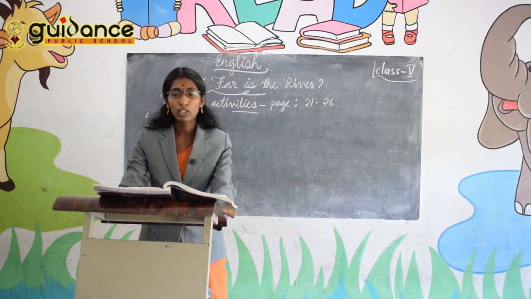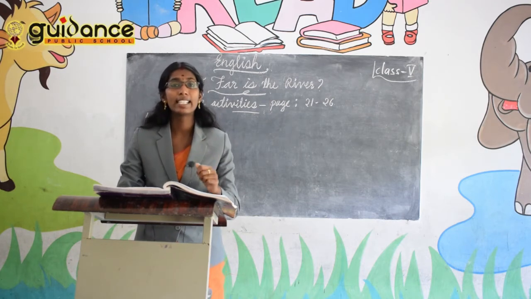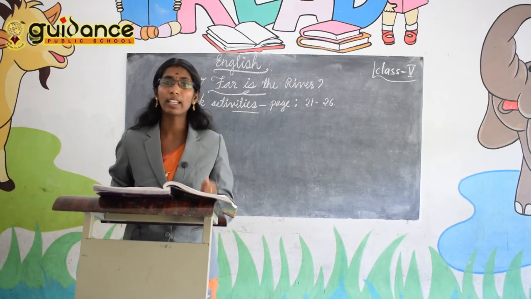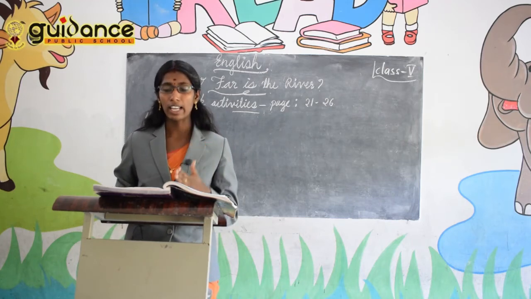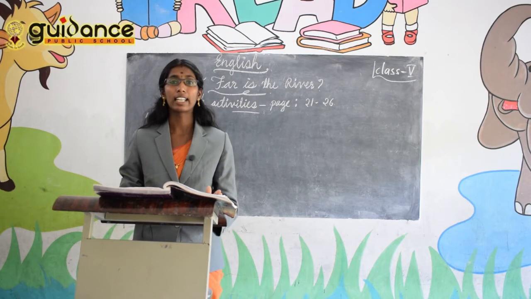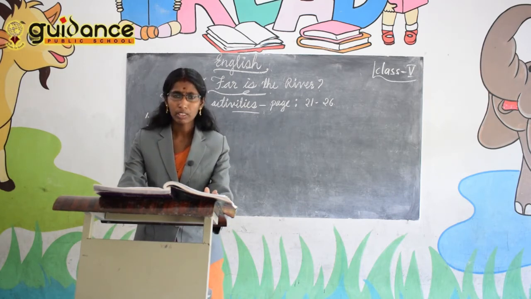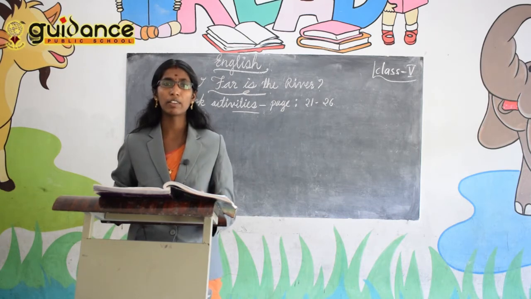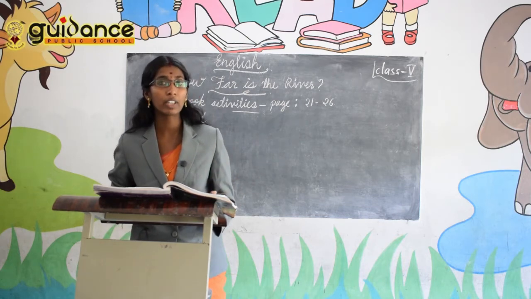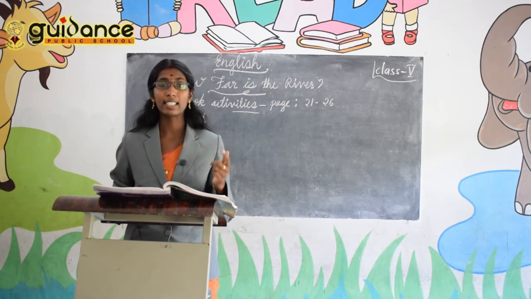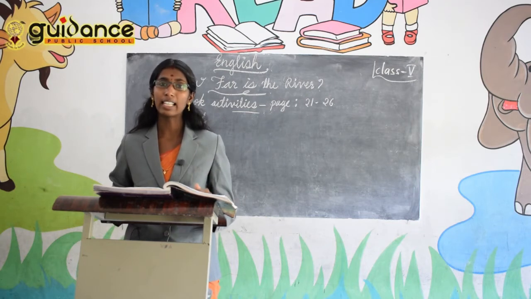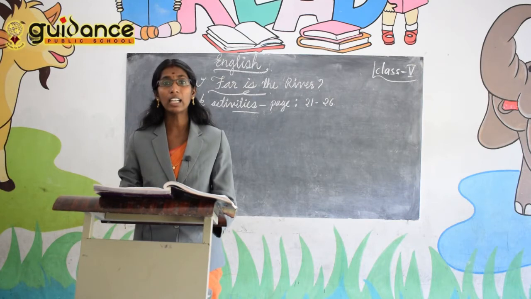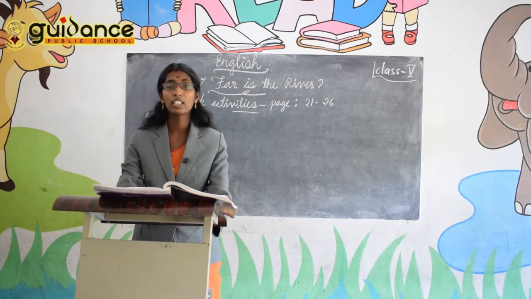Why? Because the boy is very determined. He is determined and he has a strong mind, he has a strong decision. That's why he reached the river. Think, if he dropped the idea in between the way, could he see the river? No. But he is a boy with a strong decision, a very determined boy, and that's why he can see the river. He has seen the river.